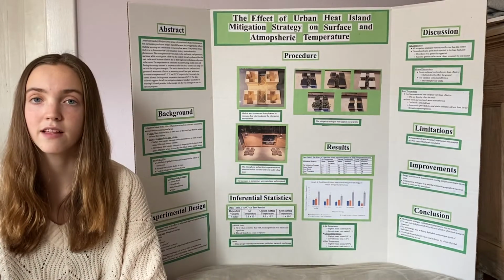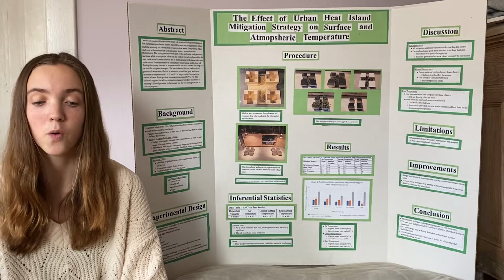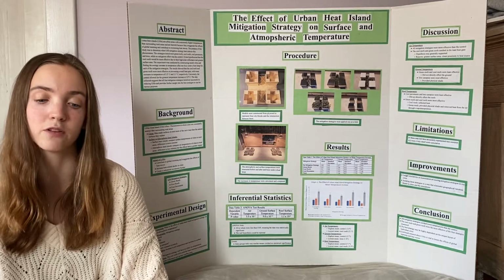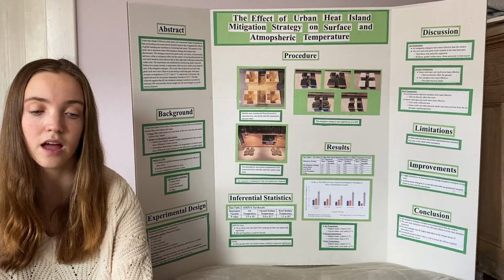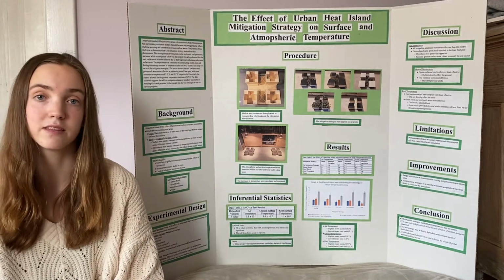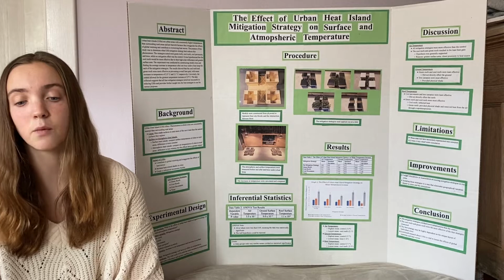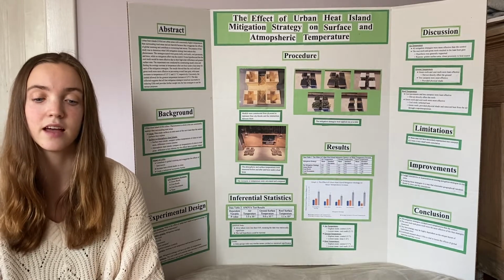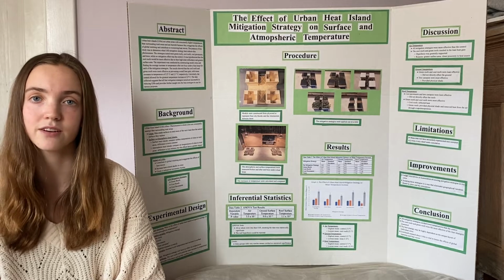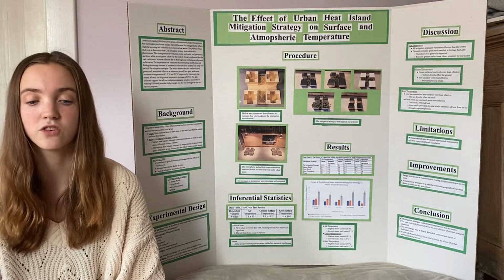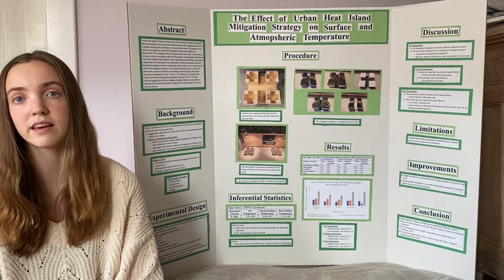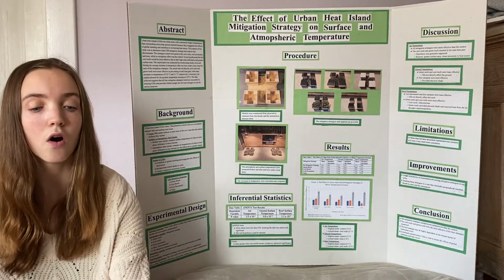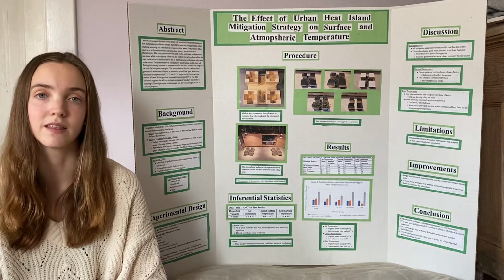The control had the highest mean at all 3 spots, while the cool roofs had the lowest mean for the air and roof temperature, and the trees had the lowest mean for the ground temperature. ANOVA tests yielded p-values less than 0.05, suggesting the data was statistically significant and allowing the null hypothesis to be rejected. Additional t-tests were run to further understand the significance of the data, which showed that all differences were statistically significant except for between groups with very similar means. All 4 mitigation measures produced lower means than the control.